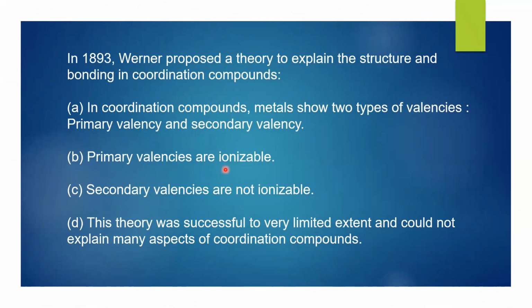Primary valencies are ionizable, whereas secondary valencies are not ionizable. Werner's theory was successful to a very limited extent and could not explain many aspects of coordination compounds.